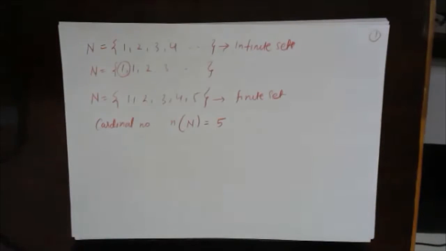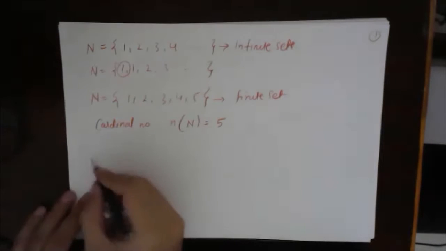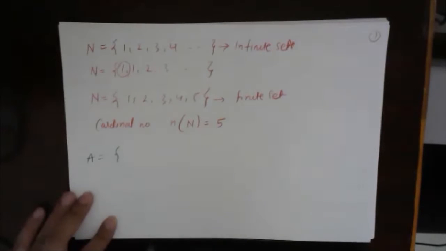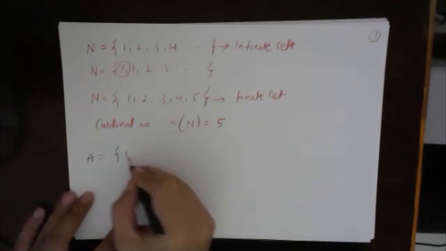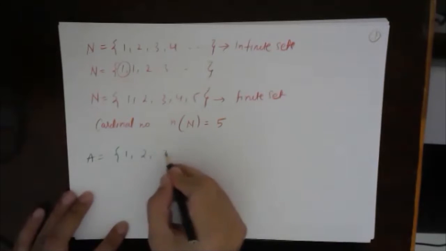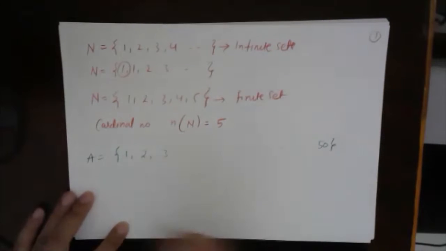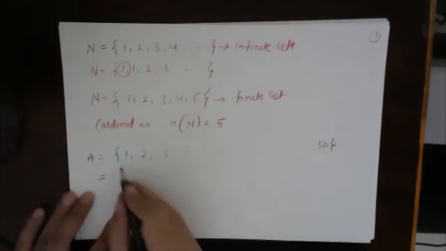Fine. Now again on the same question, why do we actually need sets? Why is there such a big requirement of sets, and why is there a separate chapter for sets? Now suppose I give you a question in which you have to deal with a set A, which has elements the first 50 natural numbers. So what will I start writing? I will start writing 1, 2, 3, 4, 5, 6, 7, 8, 9, 10 till 50. This is one way of representing.